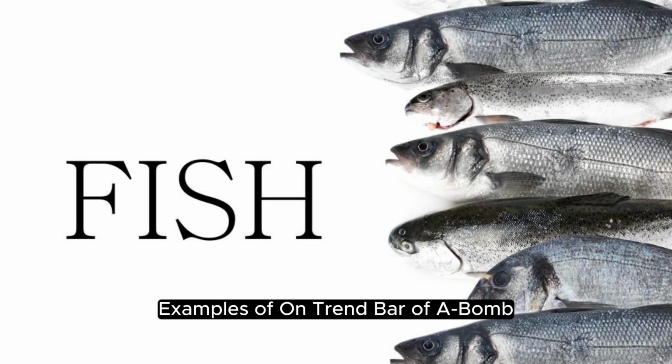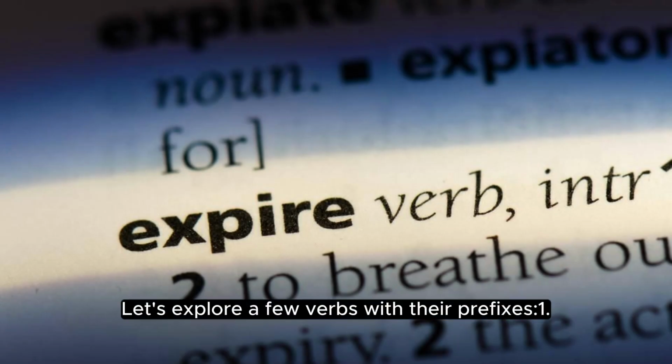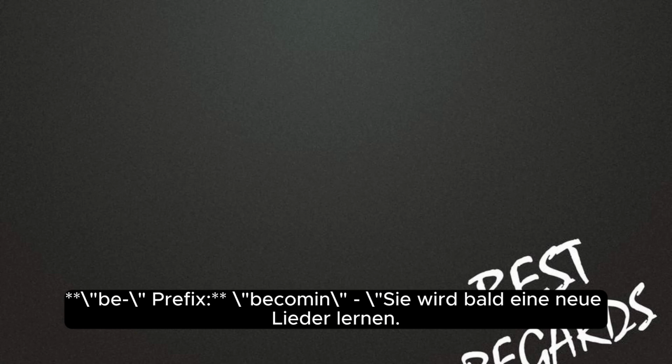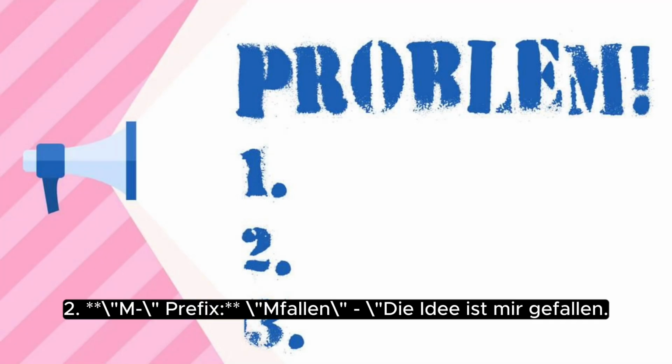Examples of trennbare Verben. Let's explore a few verbs with the prefixes. 1. Be prefix, bekommen, sie wird bald ein neues Lied lernen. 2. Ge prefix, gefallen, die Idee ist mir gefallen.